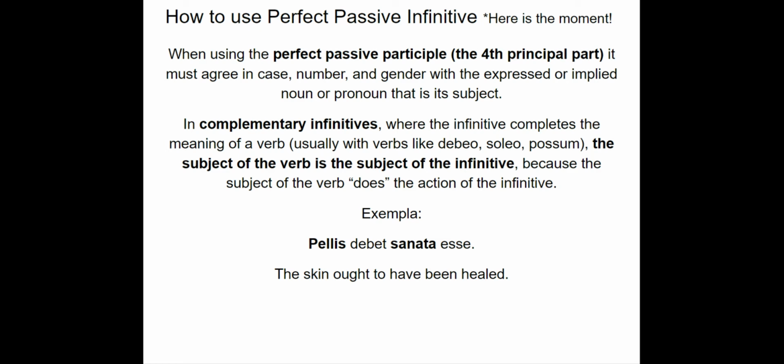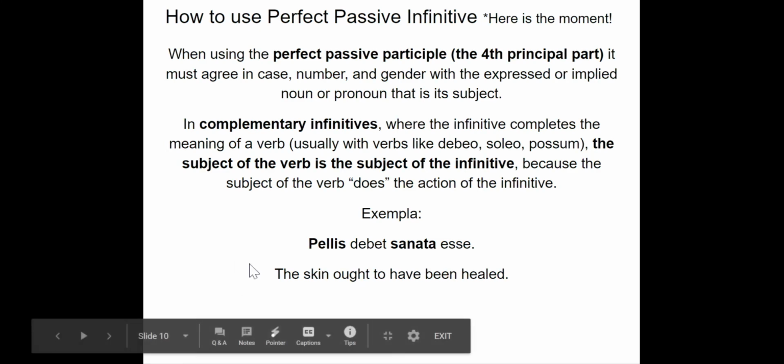So with verbs like this, that list is not all inclusive, the subject of debeo, soleo, or possum is the subject of the infinitive because the subject of the verb does the action of the infinitive. I give you an example. Pellis is the subject of debet, right?